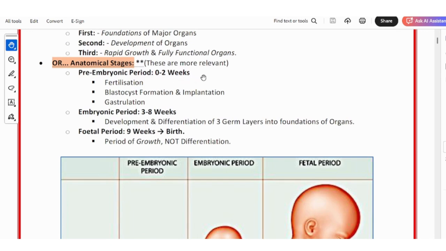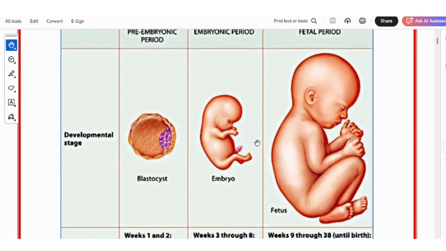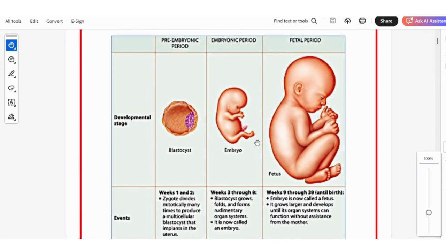to 2 weeks. In the pre-embryonic period, fertilization occurs, blastocyst formation and implantation occur, then there is gastrulation. In the embryonic period, 3 to 8 weeks, there is development and differentiation of the 3 germ layers into the foundation of the organs. In the fetal period, which is from 9 weeks till birth, this is the period of growth. So I'll describe the same by this diagram.